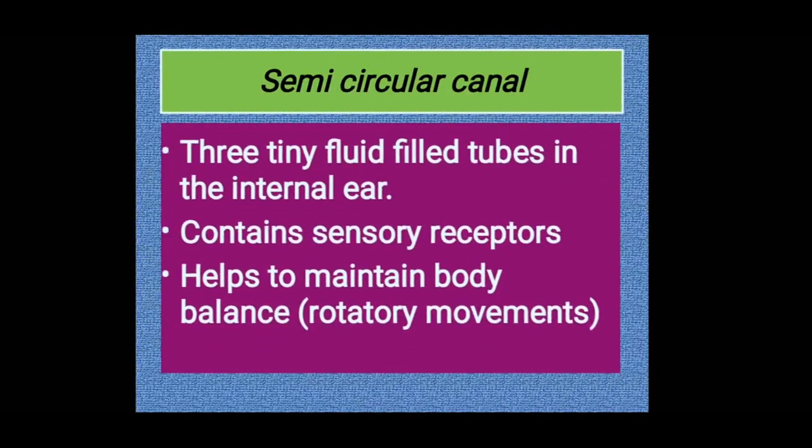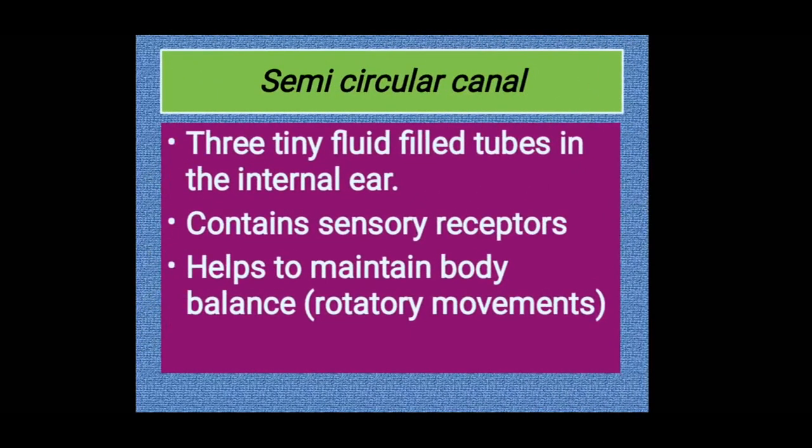So the semicircular canals, 3 tiny fluid-filled tubes in the internal ear, contain sensory receptors and help to maintain body balance, especially during rotatory movements. So all the rotatory movements are under the activity of the semicircular canals.